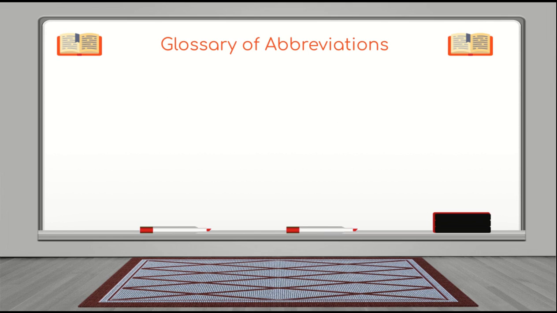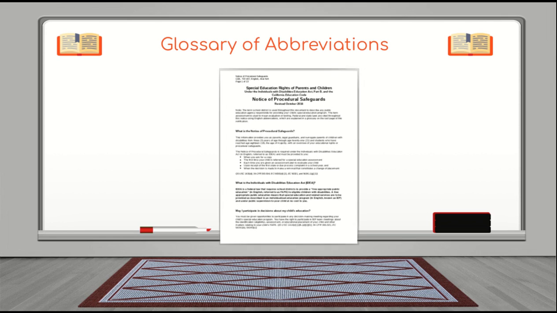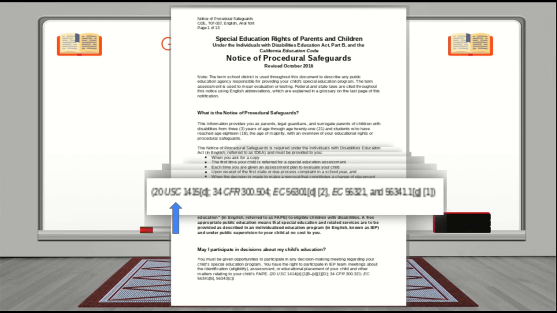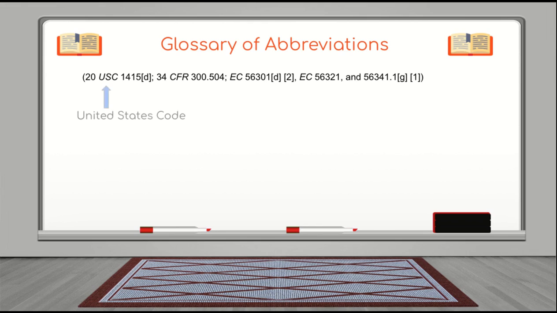Let's see where these abbreviations appear within the notice. Here we see the cover of the Notice of Procedural Safeguards used at Calistoga Joint Unified School District. When reading through the 14-page document, you will see these legal references embedded throughout. United States Code, Code of Federal Regulations, and Education Codes are the laws that govern special education programs.